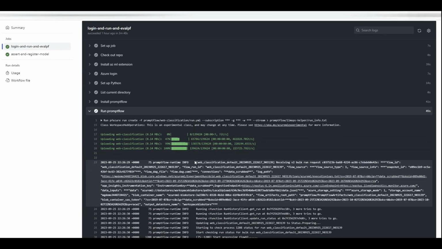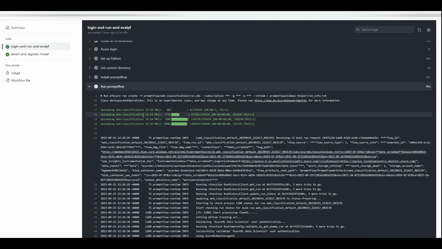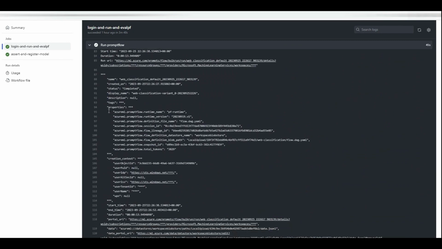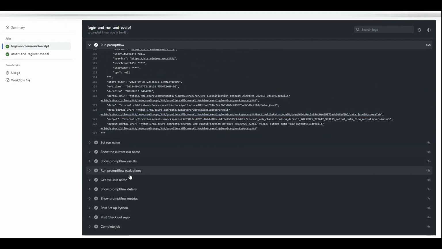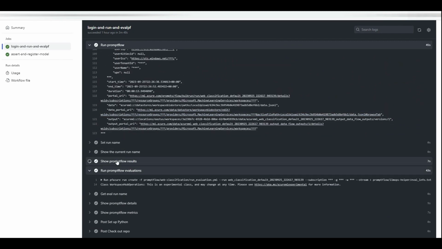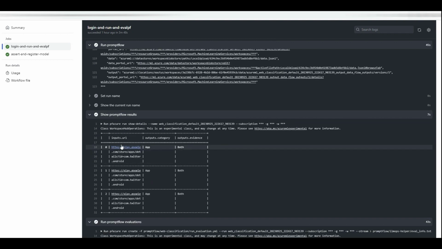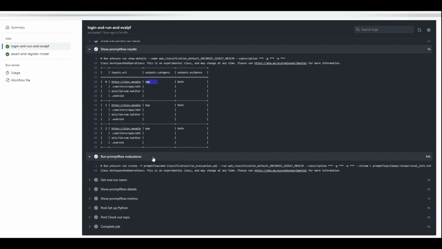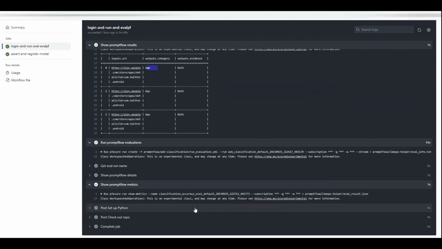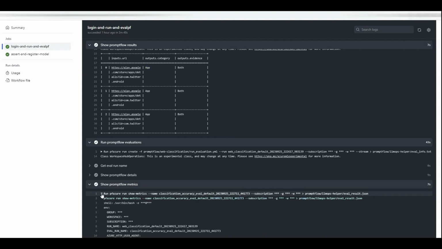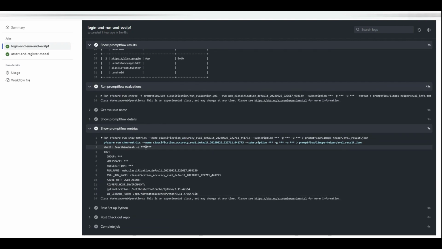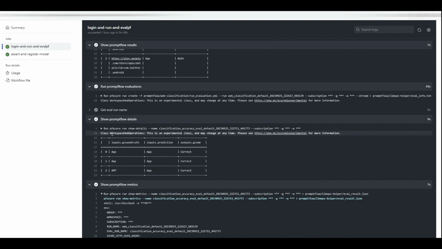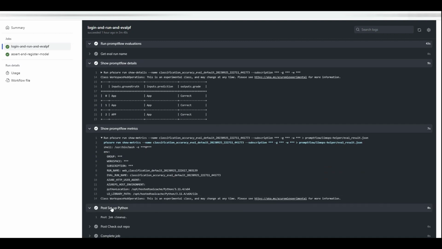Okay, so coming in here, you will see that it uploaded successfully. If I scroll down, I think there is a section that evaluates, and it will also show the results of evaluation. For example, this is the input example, and the output was app. Good. And then that's it. So I have some metrics shown by the prompt flow, like how long it took, the performance stuff. These are all different CLI codes.